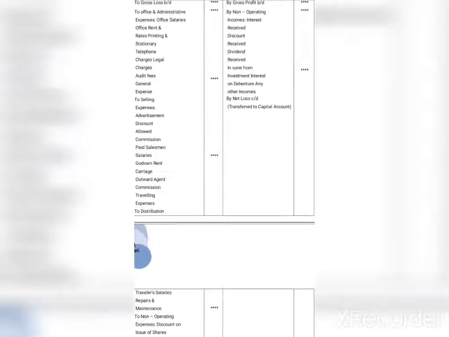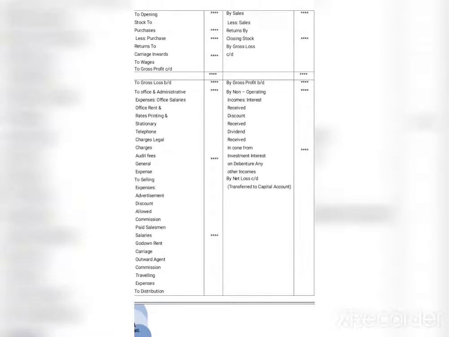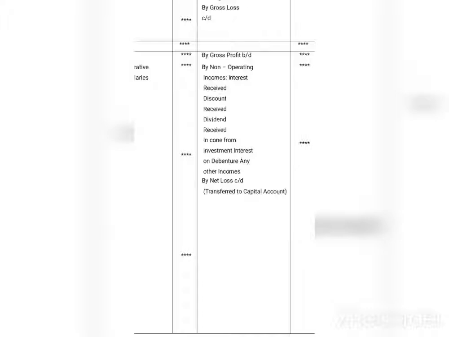The non-operating expenses include the discount issued on the shares of the business. All those direct and indirect expenses, office and administrative, and selling and distribution expenses are mentioned in the debit side. And in the credit side, you can see the interest received, discount received, dividend received, and all those investment kinds of things are enlisted.